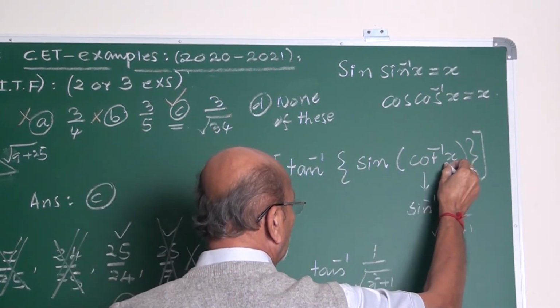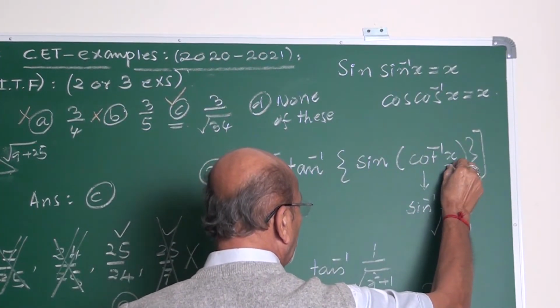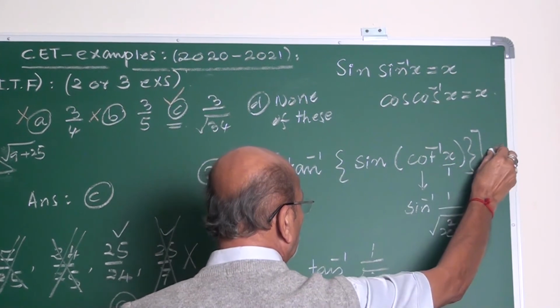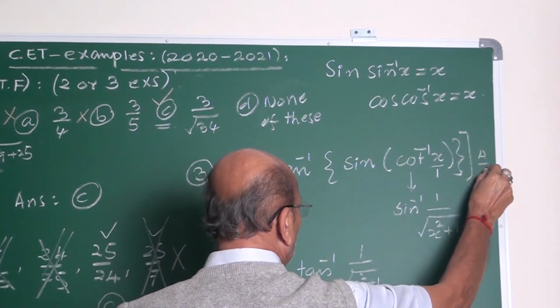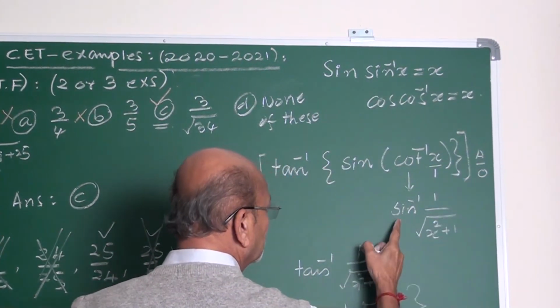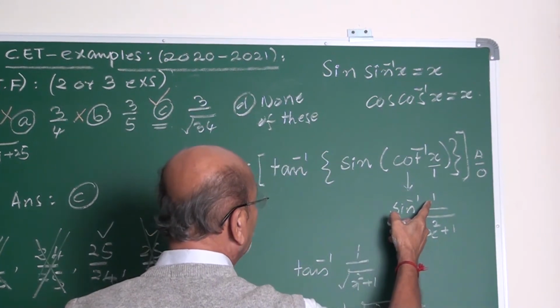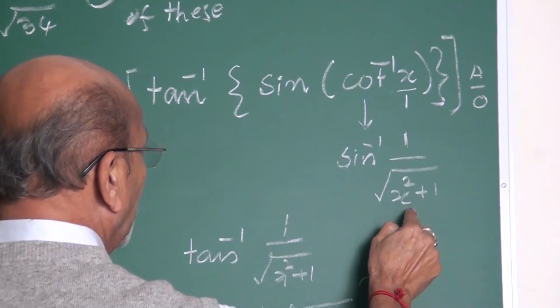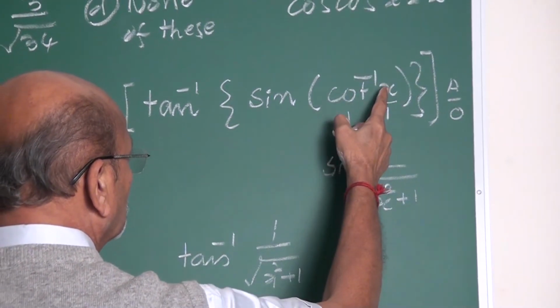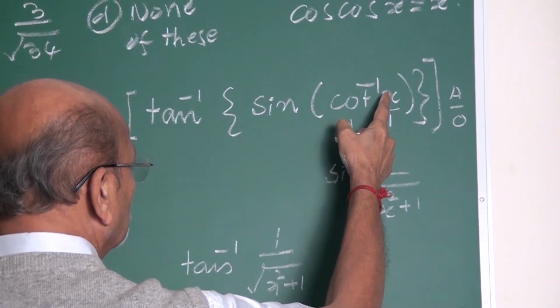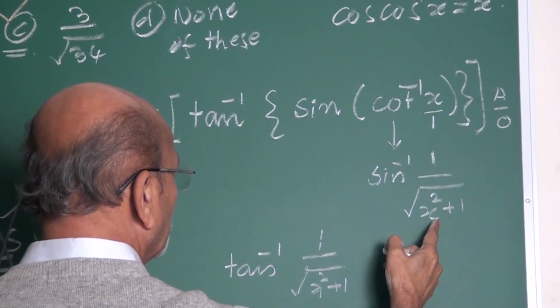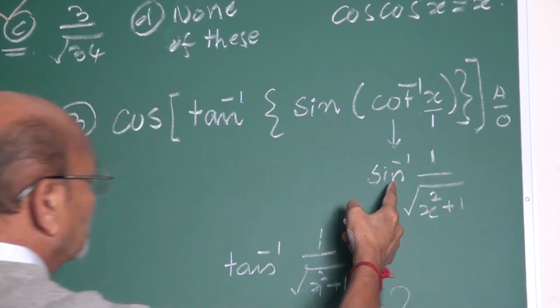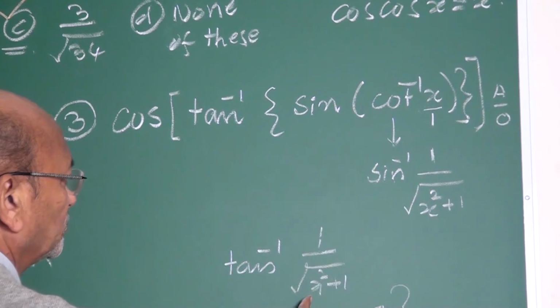What is this? x can be written as x by 1. Cot is adjacent upon opposite side, so opposite side is 1. What is the hypotenuse? Sum of the squares of these two, x square plus 1. Now sine of sine inverse is 1 upon root x square plus 1.